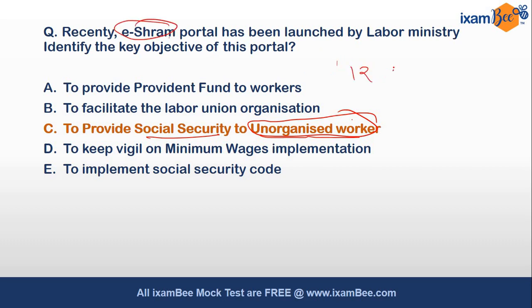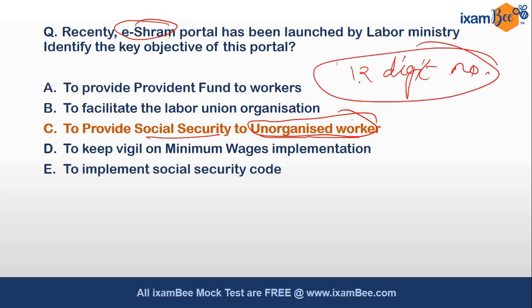They will get one 12-digit number, and this is kind of a formalization, making the labor sector of India a formalized one. Okay, so through this 12-digit number they will be given certain social security benefits, like if they undergo any partial disability they will be given 1 lakh rupees. And if the person dies, then he or she will get 2 lakh rupees.